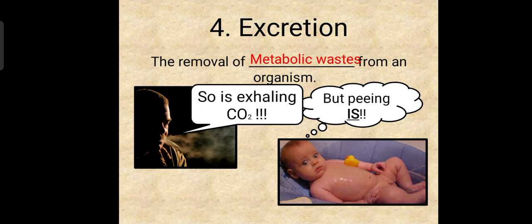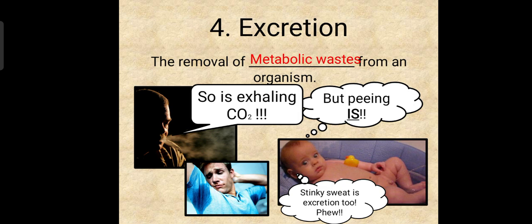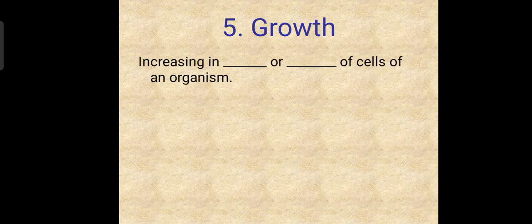So is exhaling. When exhaling, we are getting rid of gases like carbon dioxide. And even when we sweat, we also get rid of the sweat that is within our bodies. We are getting rid of waste products of metabolism as a characteristic of living things. The next property of living things is called growth. All living things are able to grow, increasing in dash of cells of an organism.